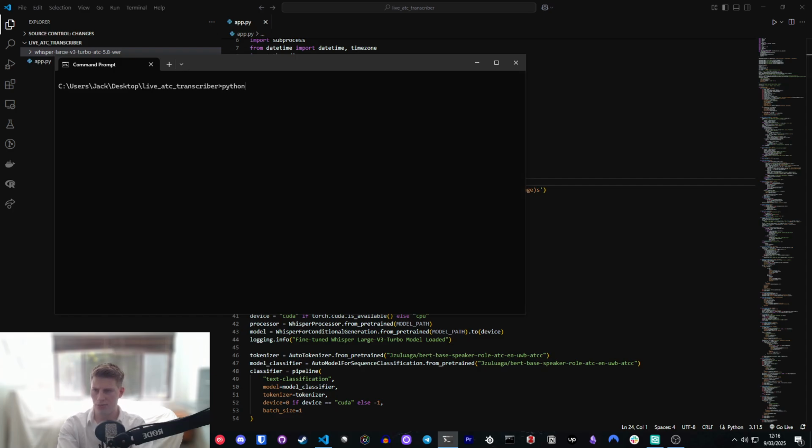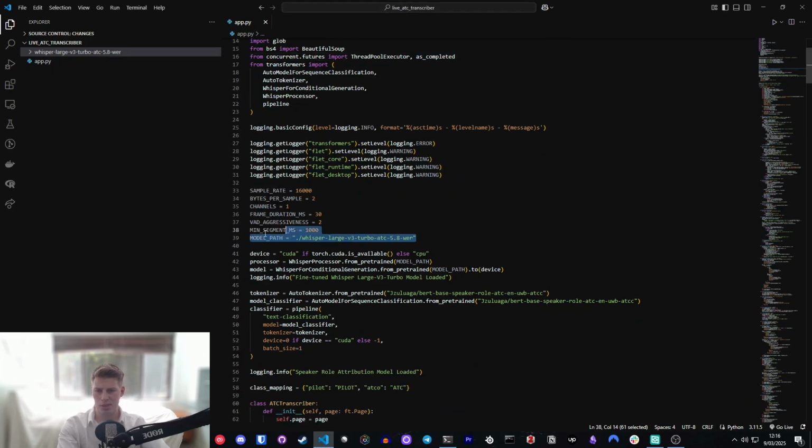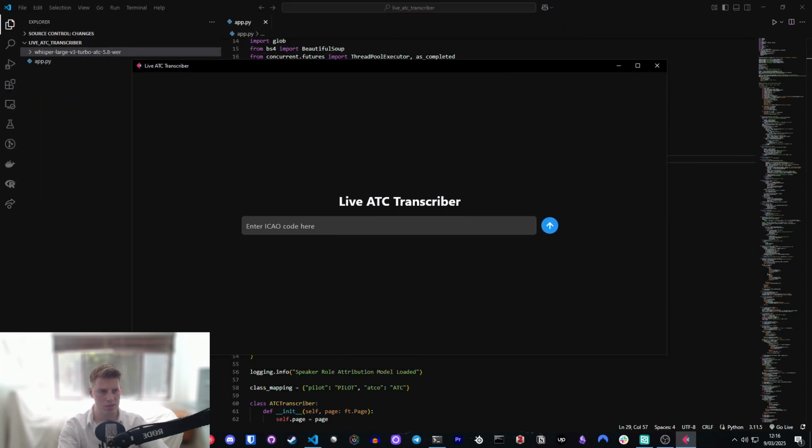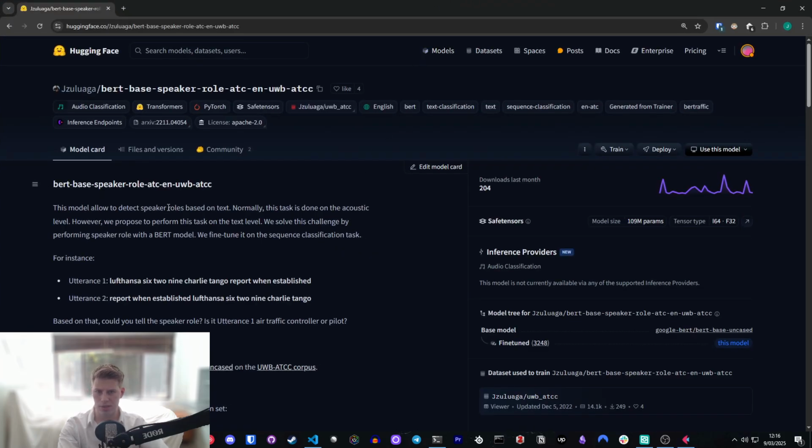So it's just a Flask application. But if I run python app.py, what's going to happen is it's going to load the fine-tuned model, and it's also going to load this open source speaker attribution model into memory, and then open the application here. Perfect. So this is the app, and I'll do a demo, but I just really want to quickly show this model.